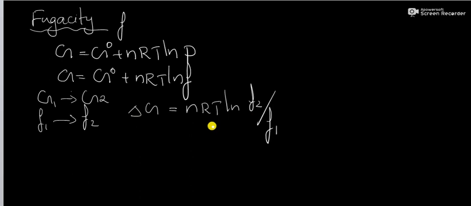The effective pressure of a real gas is its fugacity, and it can also be defined as F is equal to phi into P, where phi is a dimensionless constant called the fugacity coefficient. That is, the fugacity coefficient phi is equal to F by P. That is, the fugacity coefficient of a gas is the ratio of its fugacity to pressure.